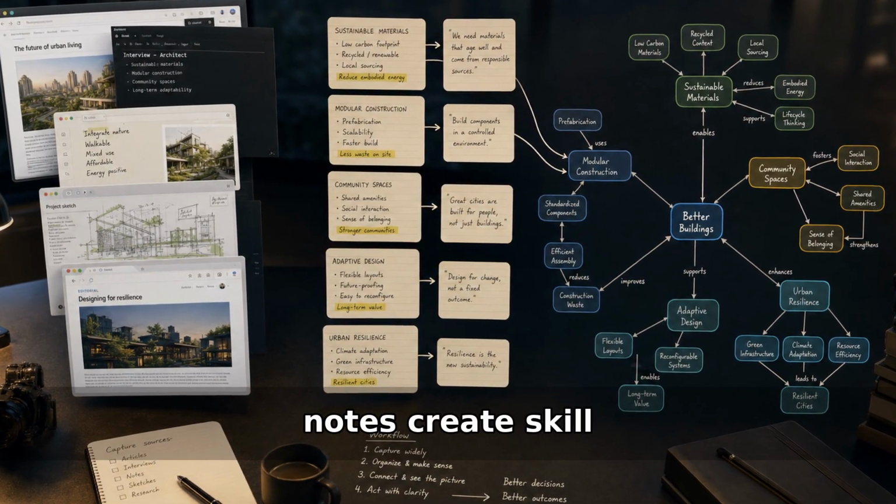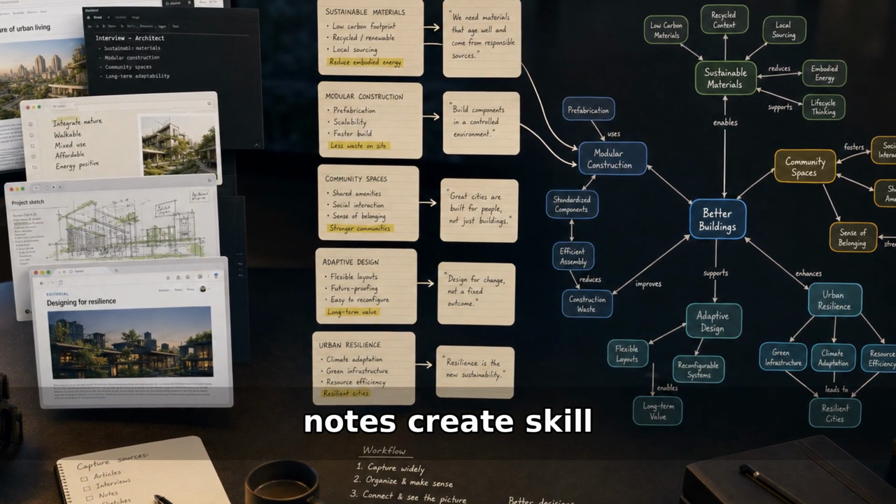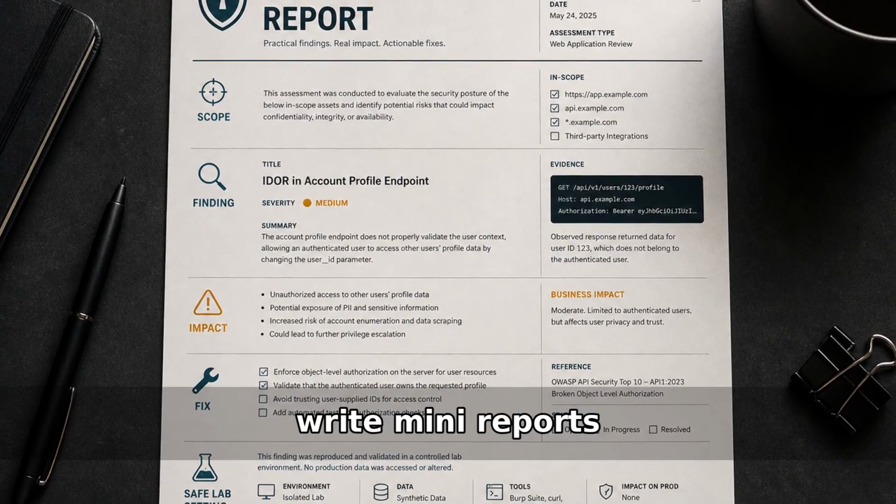Screenshots help, but notes are what turn clicking into skill. Build a tiny report for yourself after every session.